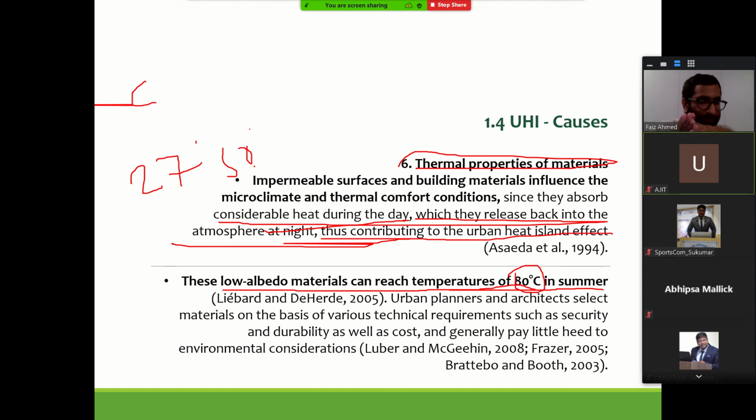That's air temperature. Surface temperature is when we measure the material's temperature, and maybe in extreme conditions, let's say in Rajasthan or any other dry climate, if you use low albedo materials, where it will store heat, the temperature can go up exponentially. Urban planners and architects select materials on the basis of various technical requirements. However, we should pay more attention to this kind of environmental studies when we select appropriate materials.